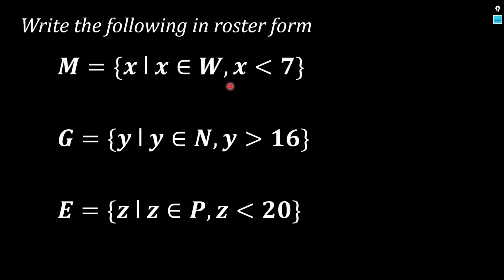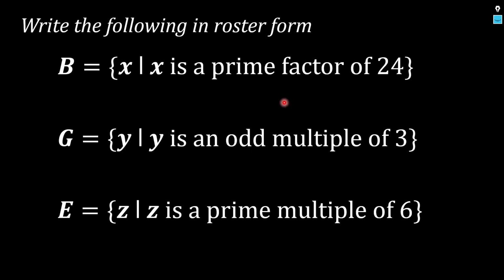Last set. Nasaan na yan? There you go. Set B. B contains all x such that x is a prime factor of 24. Okay? Ano yung mga factors ng 24? Muna. And then we can maybe shorten the list. Let's first list down the factors muna of 24. Then we'll identify which among those are prime. Okay? Ano ba factors ng 24?